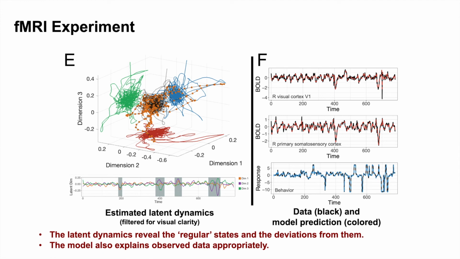With this verification, we fitted the GPJM to a subset of the real data. Here we report the result from a three-dimensional dynamics model. Panel E shows the estimated dynamics. The orange dots on the 3D plot and the gray bands on the time series plot show the departure from the middle areas in the embedding space, suggesting that the estimated dynamics reveal the regular states and the deviations from them. Panel F shows the behavioral responses and neural data from two selected brain regions with the model prediction. As in the simulation, the fitted model explains the data appropriately.